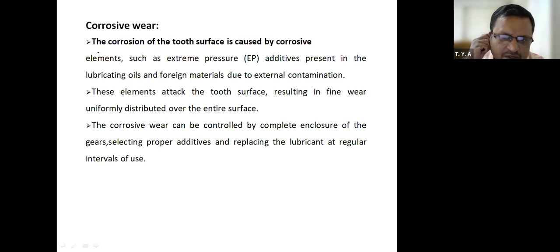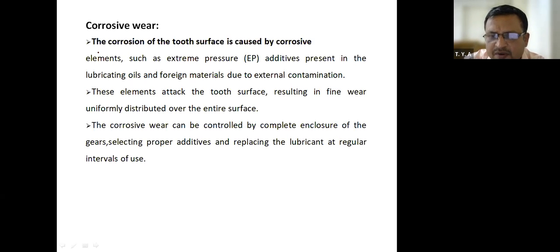Now you know that whenever we are servicing our two-wheeler and four-wheeler, at that time we replace the lubricant from the gearbox. Why are we replacing the lubricant? Whenever you replace the lubricant, just observe the color of that lubricant in the gearbox. The color of the lubricant becomes black due to continuous use. That's why we replace the lubricant.